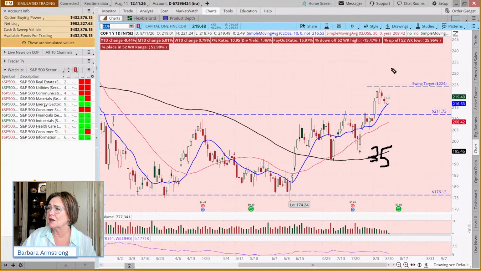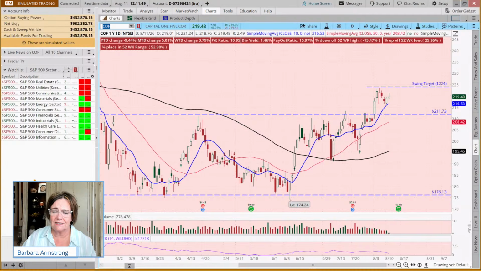And another target, so while this could be one target, if I took this 211 and I added 35 to it, I could put a target up here at around 246. And so that could be a target also.